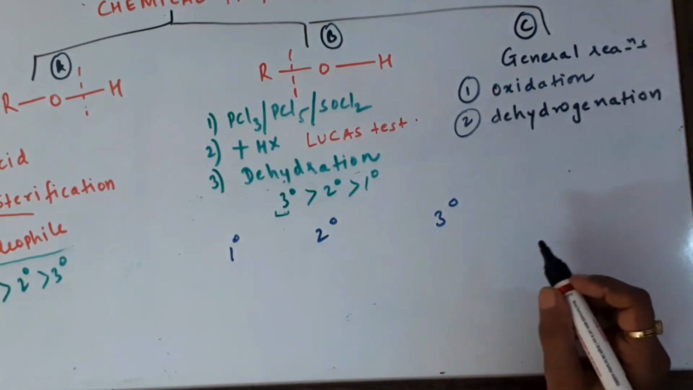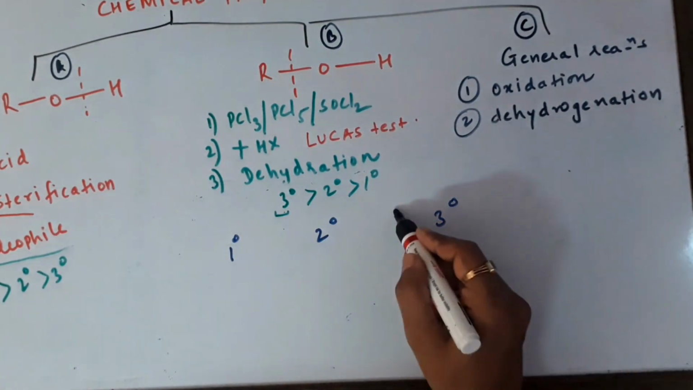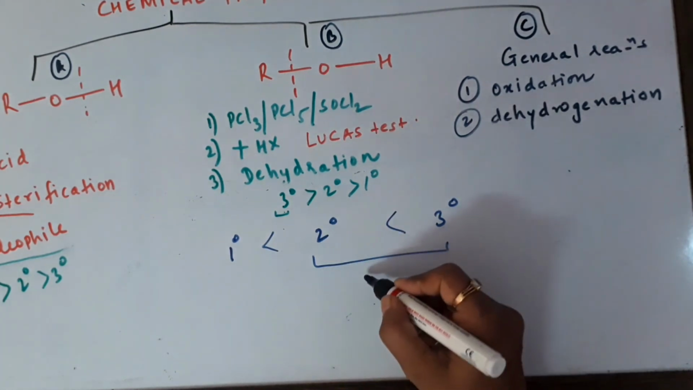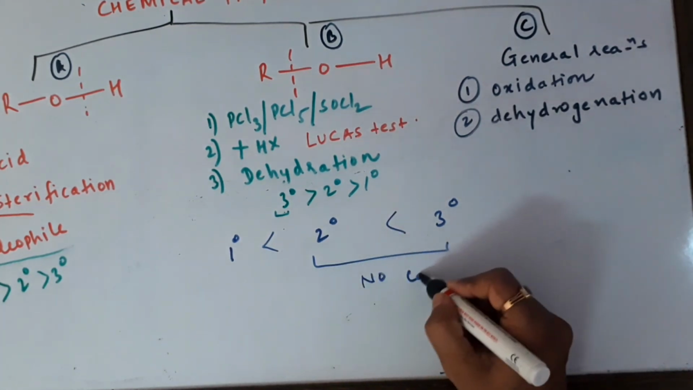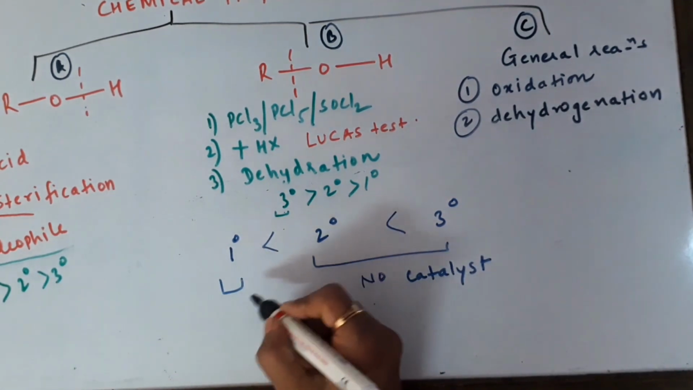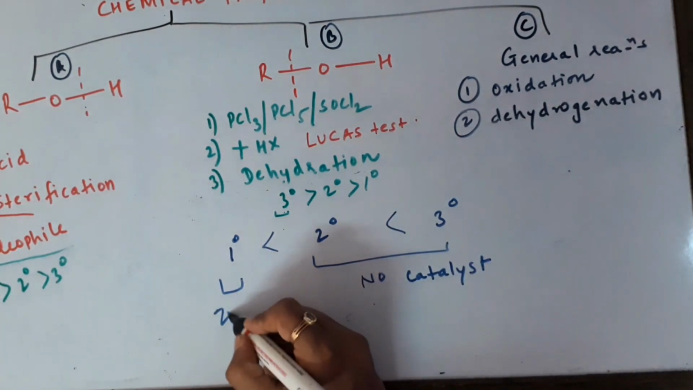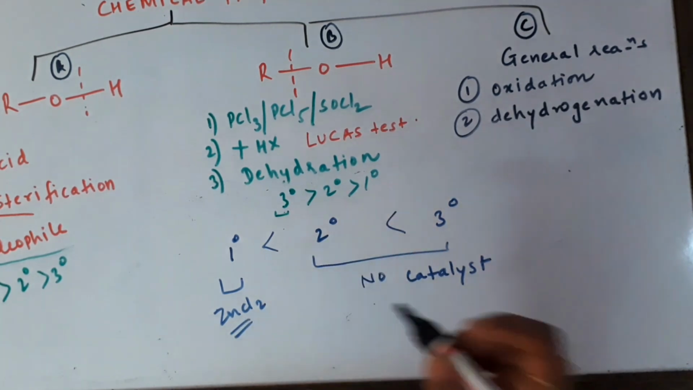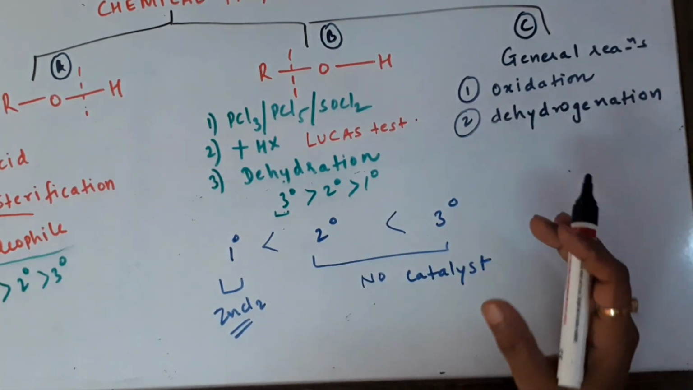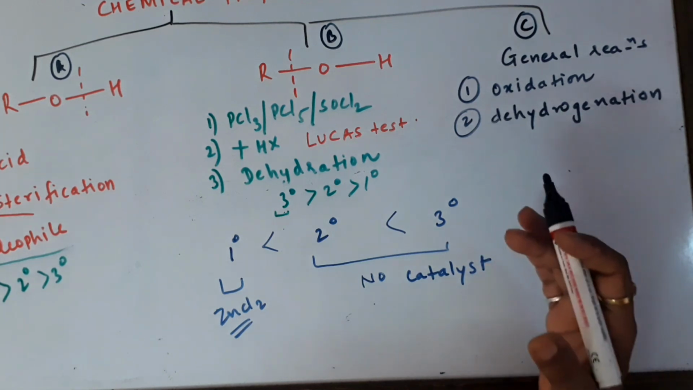And as we have discussed, the tertiary are so reactive and even secondary are so reactive that they do not require any catalyst for the reaction to take place. But in the case of primary being so less reactive, we need to use ZnCl2 as the catalyst. Whereas in these two, even if we don't use ZnCl2, the reaction is going to take place quite speedily.